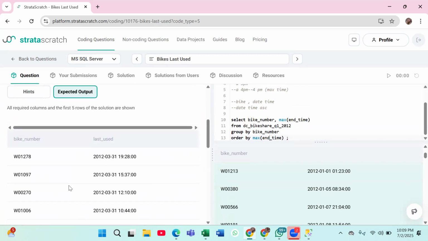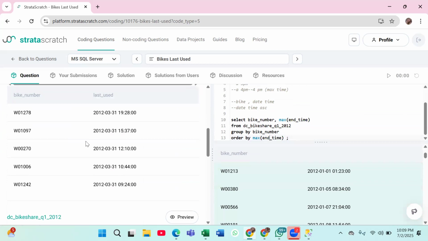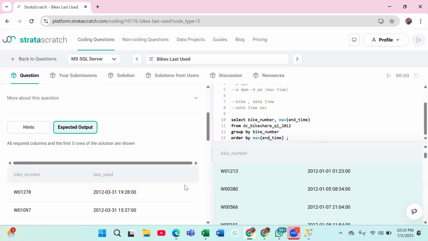This just means the expected last used output. Suppose someone is stopping their cars, right? The last time they have used it, the end time should be there. Yes, I agree with you on that. Last time used will be considered as the end time only. You are correct in this, Sajid.